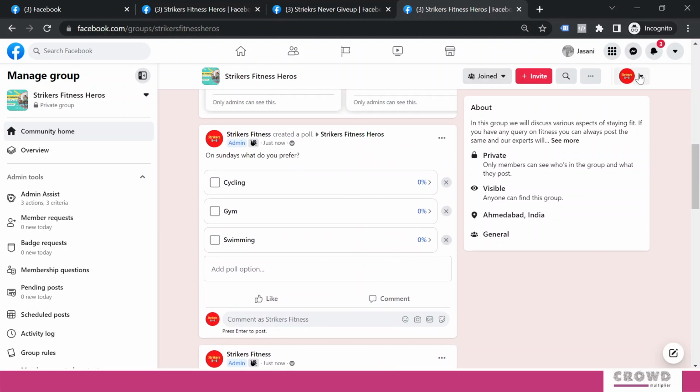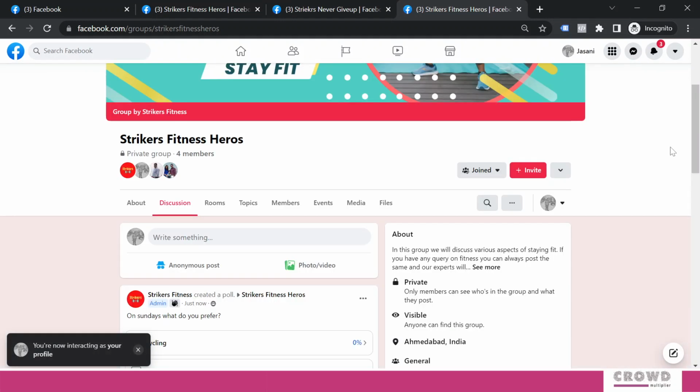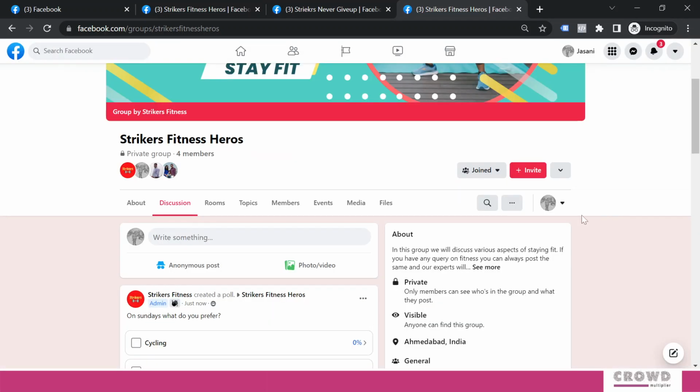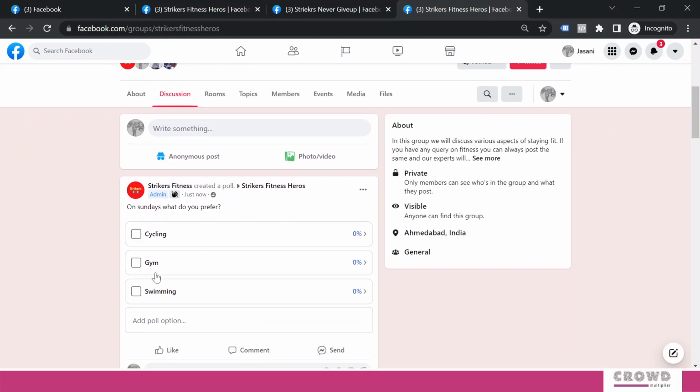Now if I go to my personal profile and check out this particular thing, as you see over here, the welcome to Strikers Fitness message is appearing because we had set this in our settings part. So I will click continue, and now I would be able to see the content. Next time I come back to this particular group, I would not see that welcome message again.